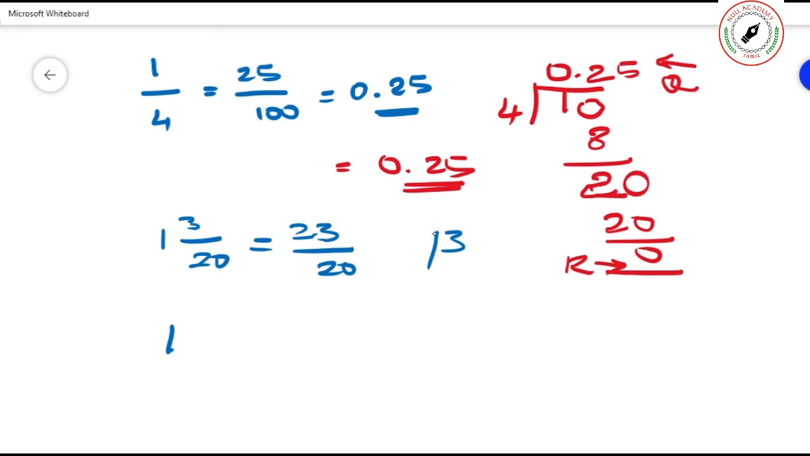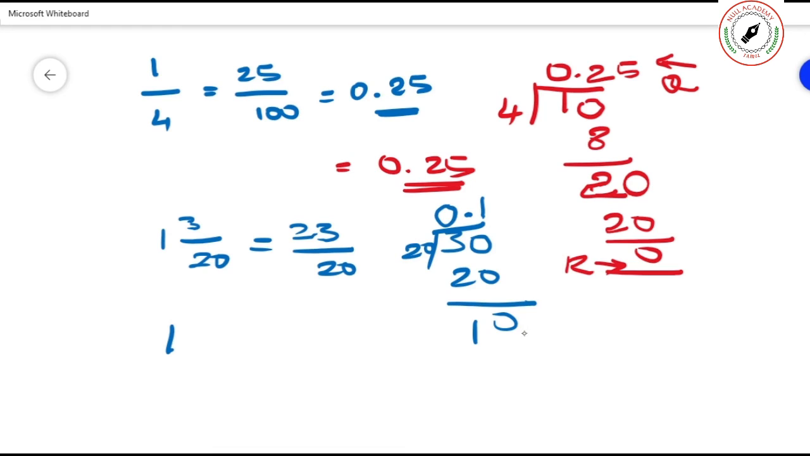3 divided by 20. Is any 20 available in 3? No. So you have to put 0. Then you have to put a dot and again you put 0. How many 20s in 30? 1. 1 20 is 20. 0 and you will get 1.